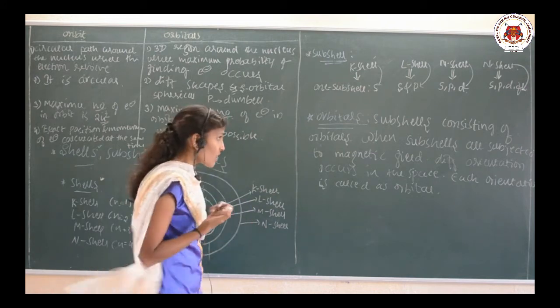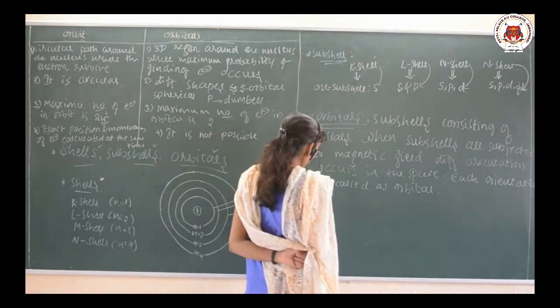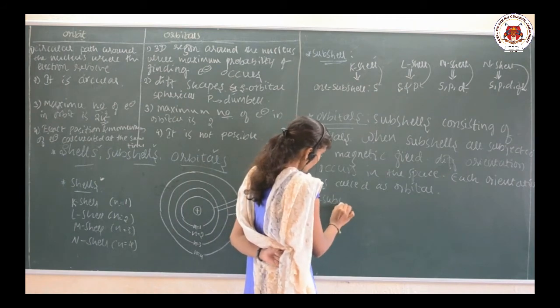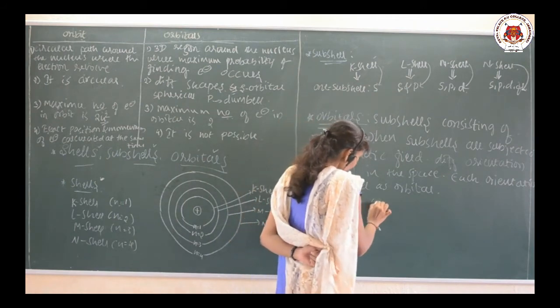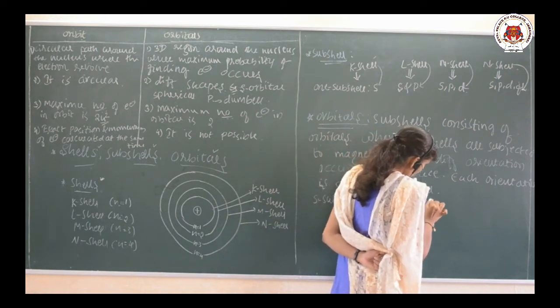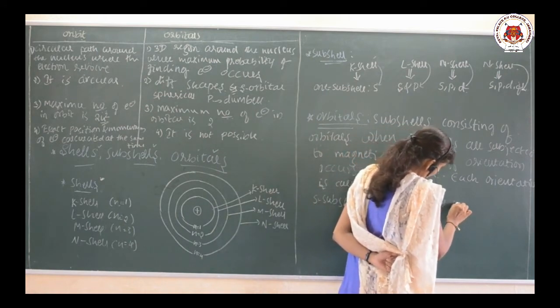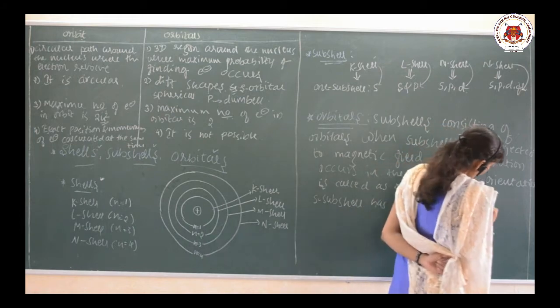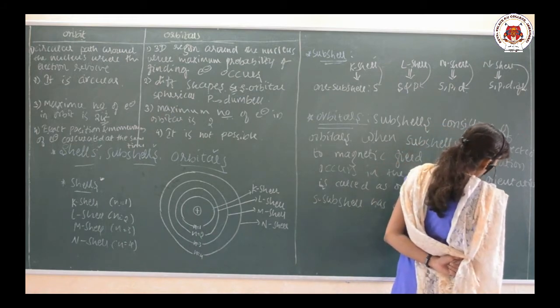And then the S subcell has one orbital, that is the S orbital.